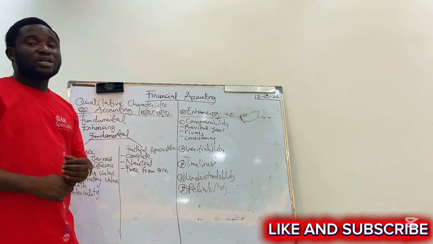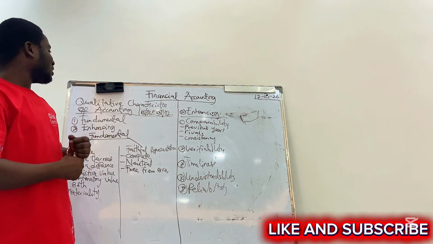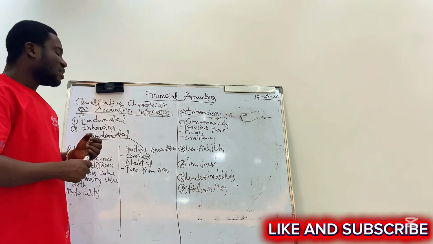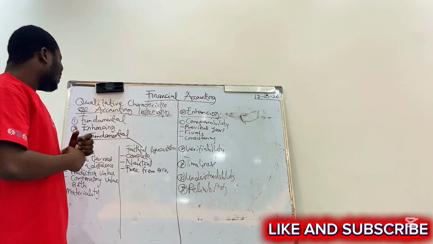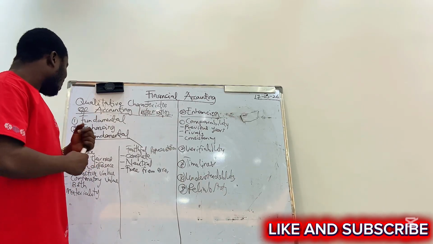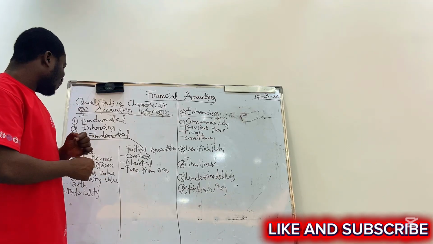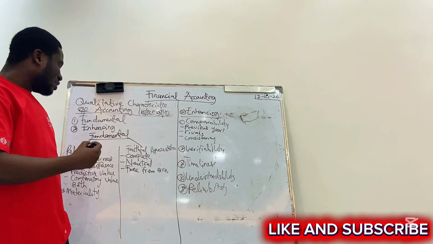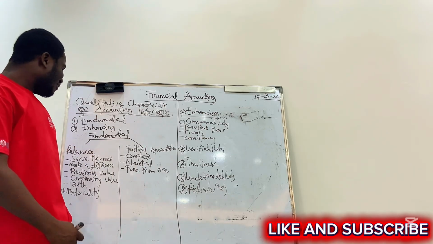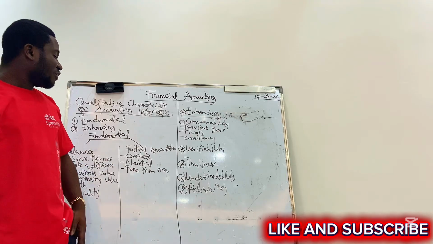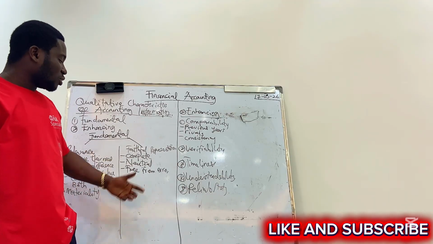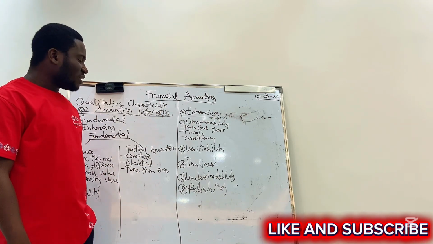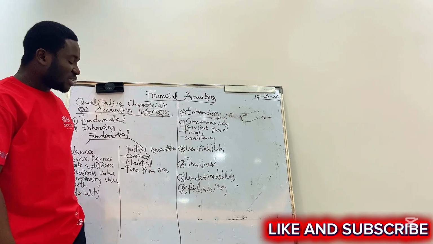Ladies and gentlemen, today we spoke about qualitative characteristics of accounting information. We looked at the fundamentals and the enhancing. Under the fundamental, we say there are two, which are relevance and faithful representation. We talked about the meaning of relevance, to serve the needs of the users of accounting information and make a difference. You must also talk about the predictive and confirmatory values, and then materiality. Then you move to faithful representation, how it should be complete, neutral, and free from error. Then enhancing, we have comparability, verifiability, timeliness, understandability, and reliability.